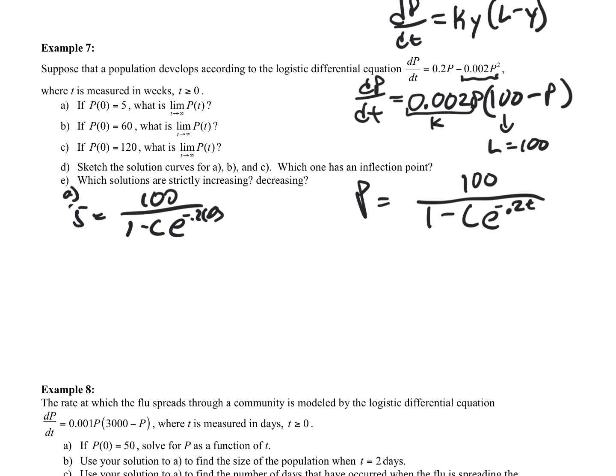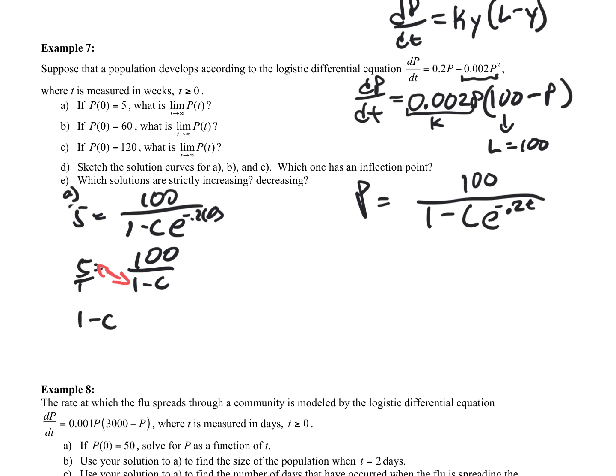Well, e to the negative 0.2 times 0 is just 1. So this is 100 over 1 minus C. We could solve this a couple different ways. I'm going to use this swap property: when we have proportions, we can swap those diagonally.